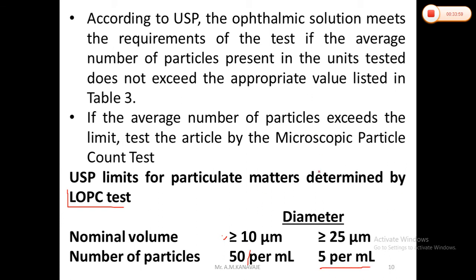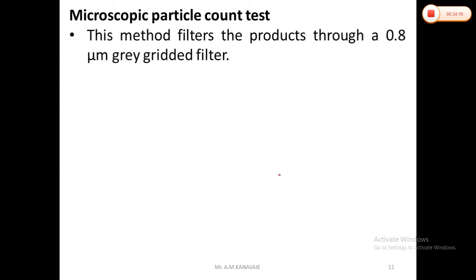So this is the limit they have given. Second test: the microscopic particle count test. This method filters the product through a 0.8 micron gray gridded filter.